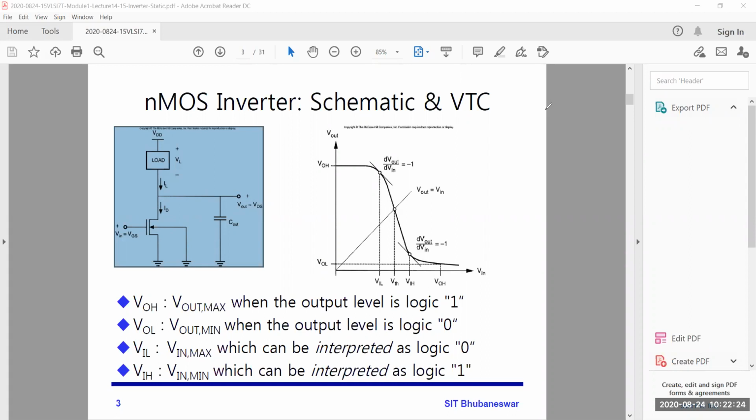For an inverter, if you are giving 0 voltage at the input, at the output what will you get? Supply voltage is 5 volts. So you will get 5 volts, because it's an inverter. Yes, sir. Okay, so if you give 2 volts, what will you get?